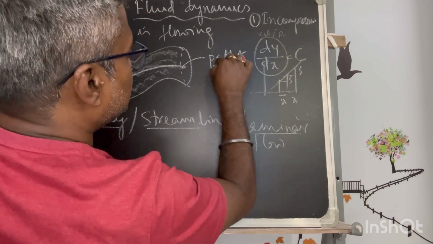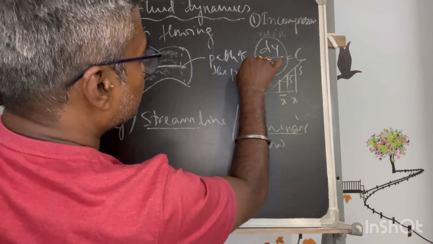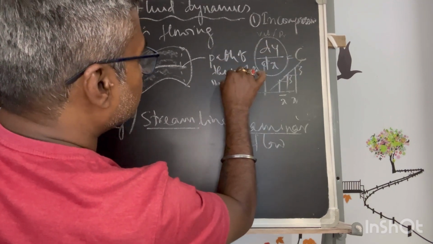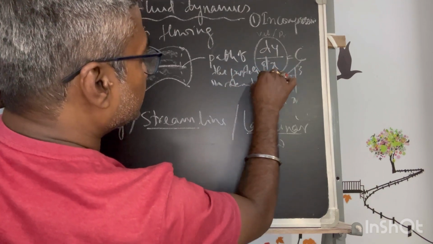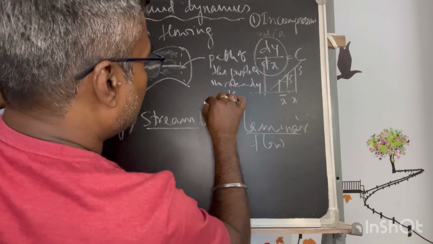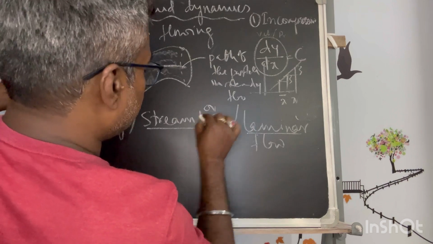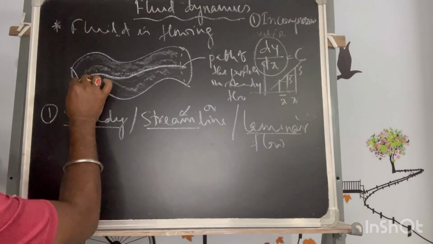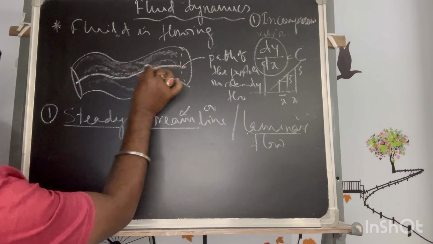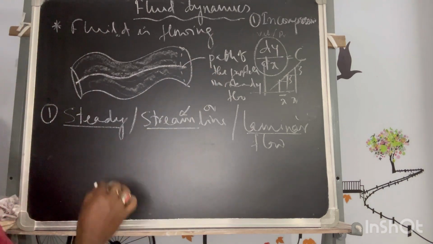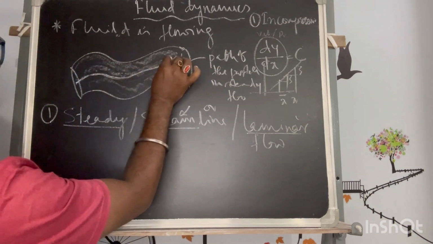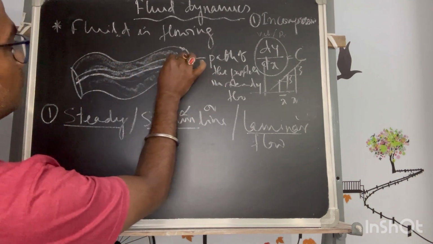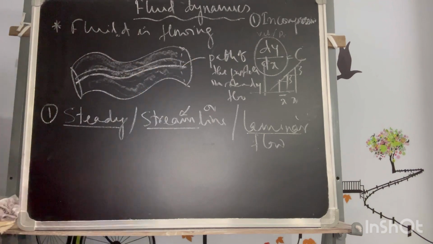of the particle in steady flow, or the path itself is called the streamline. So this is a streamline for the particles which are following this path. There could be different streamlines which are followed by different particles.